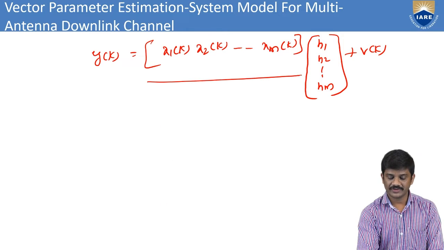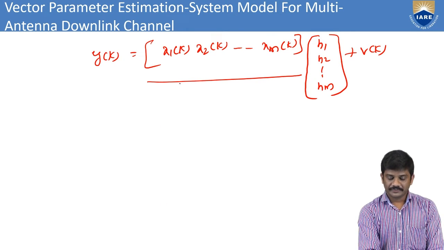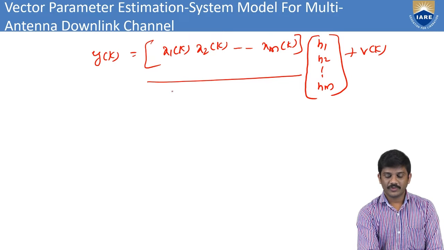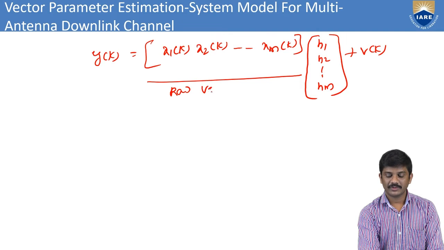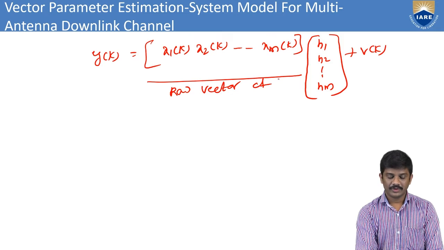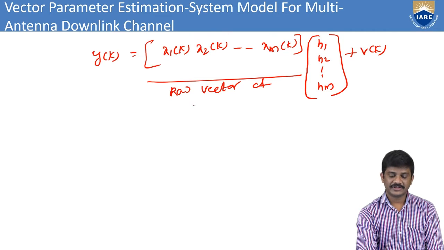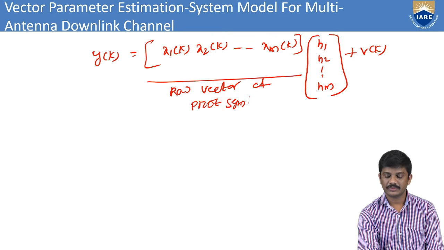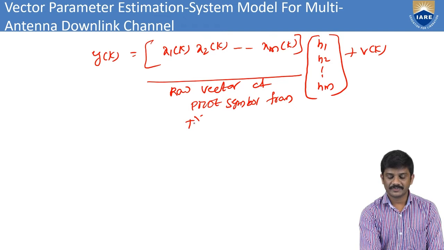This is a receiver. This is also called a row vector of pilot symbols from the transmitter antenna.